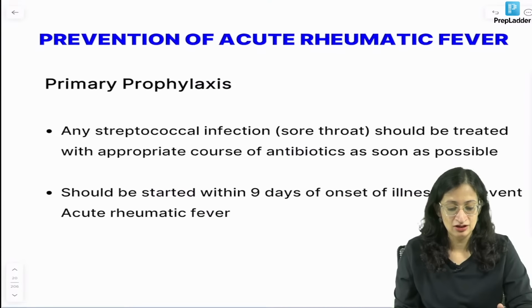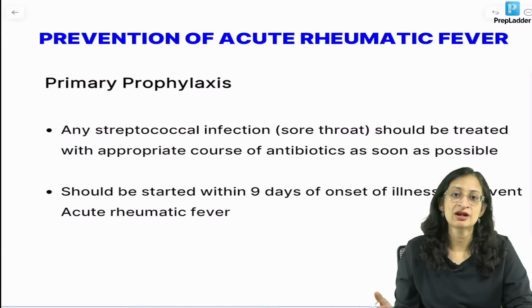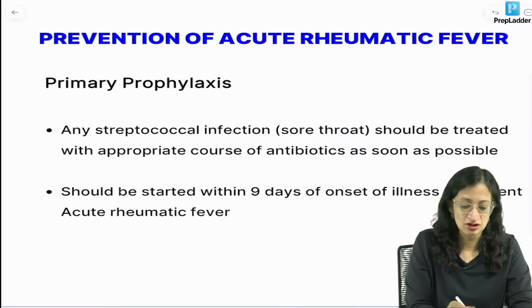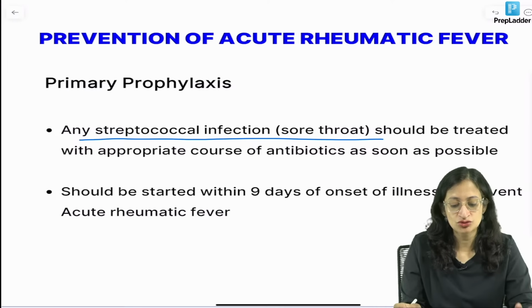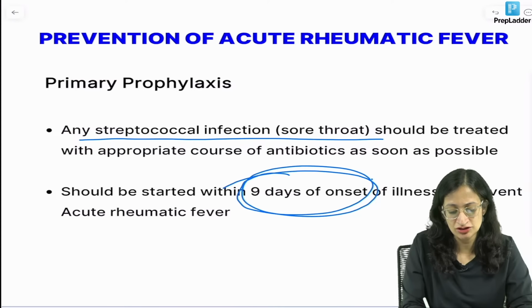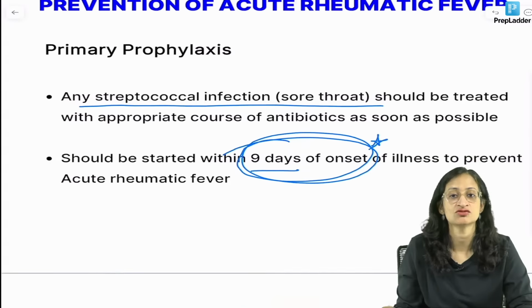Okay. Now, how do you prevent rheumatic fever? So, primary prophylaxis is any streptococcal infection should be treated as soon as possible to prevent an attack of rheumatic fever. So, any streptococcal infection like sore throat should be treated with appropriate antibiotics within 9 days of onset. This was asked once, okay, within how many days of onset?